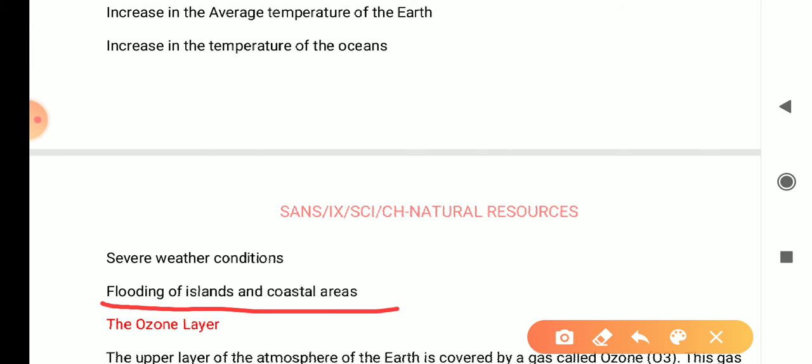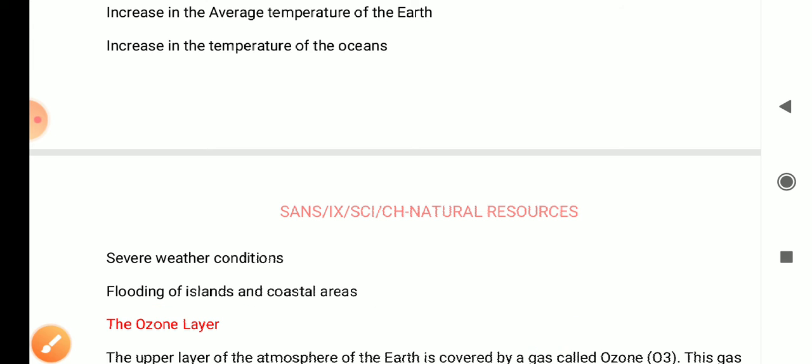As our Mumbai has the Arabian Sea, these parts will come under flood. So this is what global warming and the greenhouse effect are.